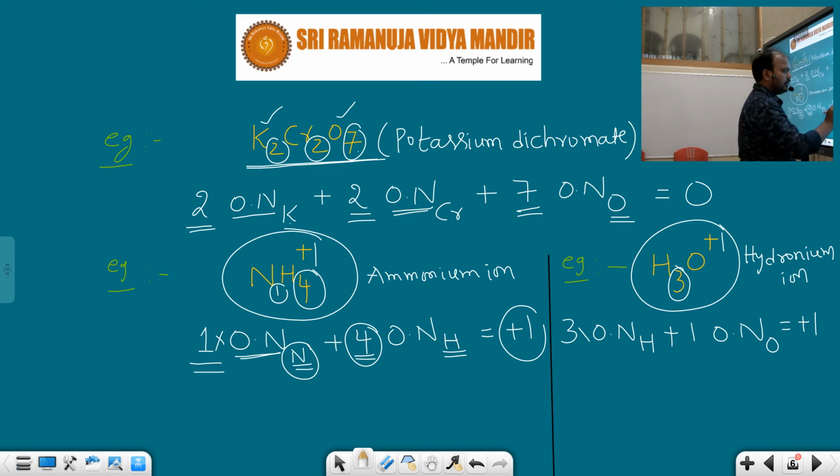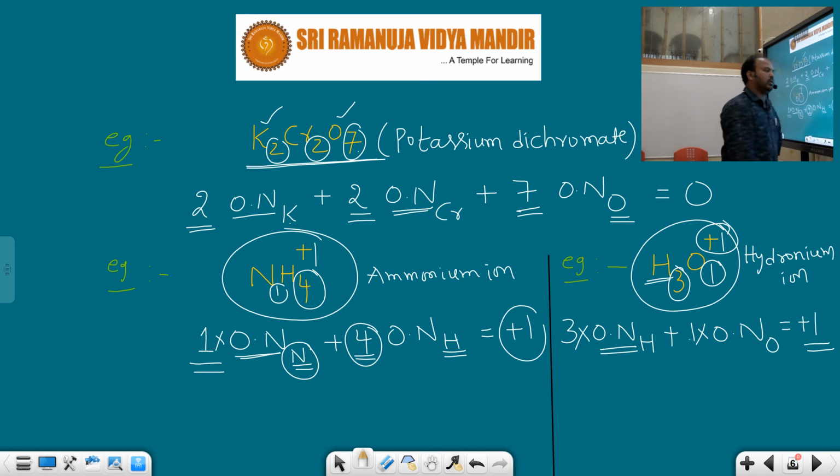That's why 3 times the oxidation number of hydrogen, plus how many oxygens are there? 1 oxygen. So 1 times the oxidation number of oxygen should be equal to its charge. How much charge will be there? Plus 1. So according to the first rule, I have written for compounds as well as cations.